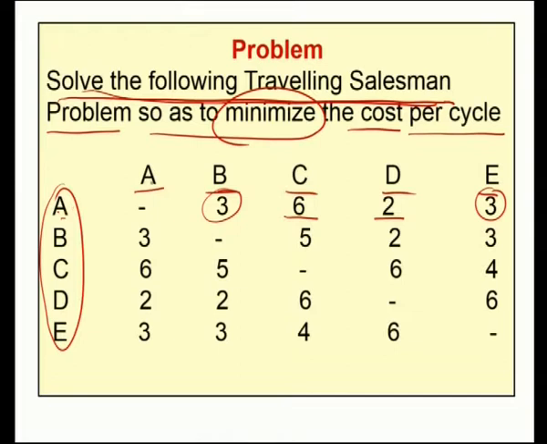Each city is connected by an edge. Since from A to A there is no direct arc, in that place we have no cost. Similarly for B to B, all the diagonal entries do not have any value, so we take this value as infinity. Now, by making use of the Hungarian method, we solve this travelling salesman problem.